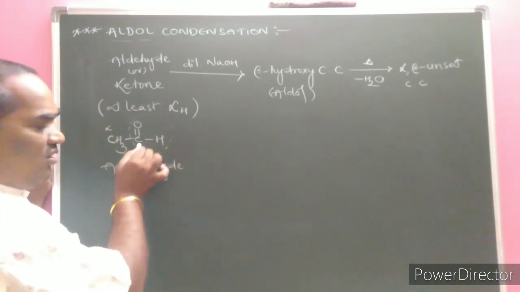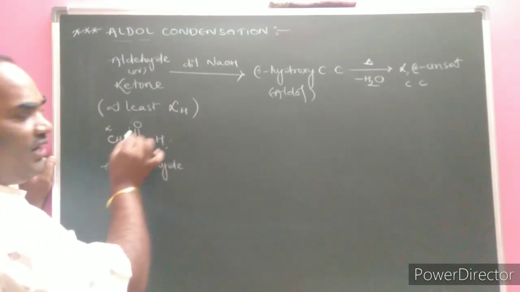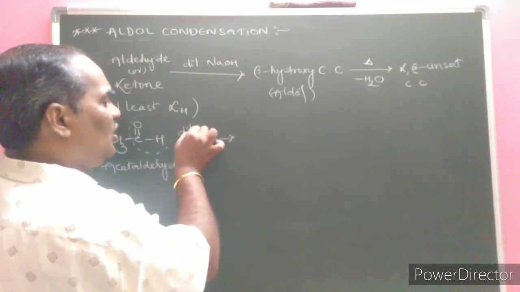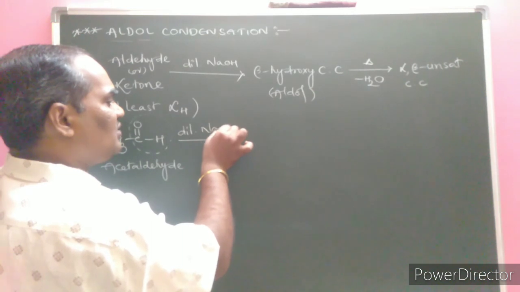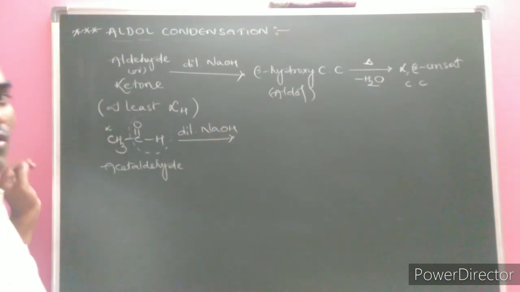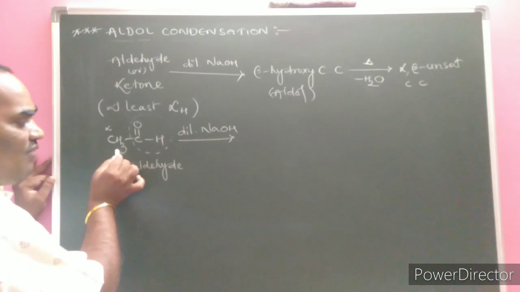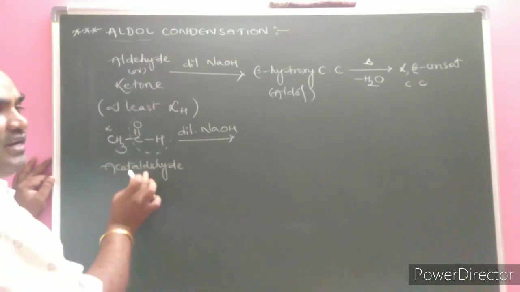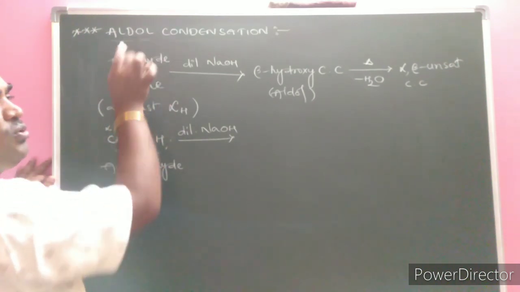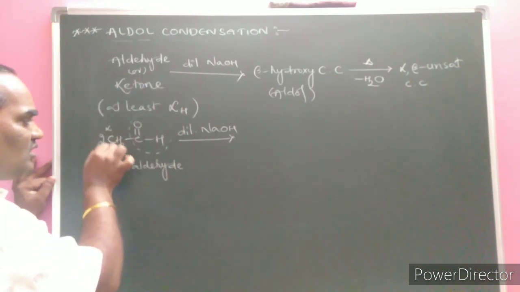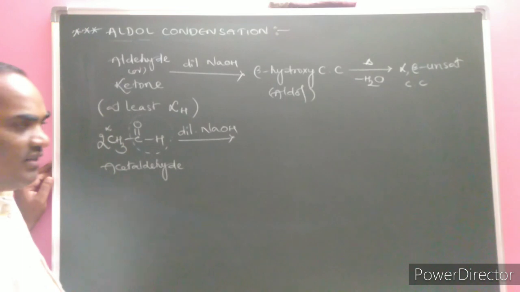Here, acetaldehyde contains alpha hydrogen atoms, and dilute NaOH is given. We need to check whether the reaction passes through aldol condensation or not. That is important. Here a dilute base is given and an aldehyde containing alpha hydrogen atoms is given, so it surely goes via aldol condensation. Then immediately take two molecules of the reactant.